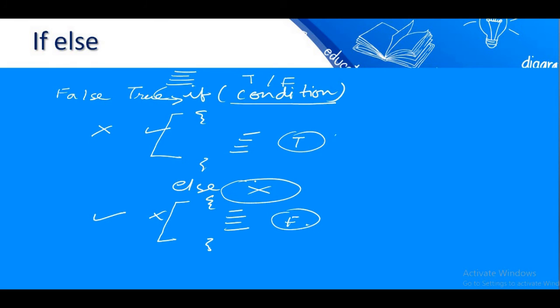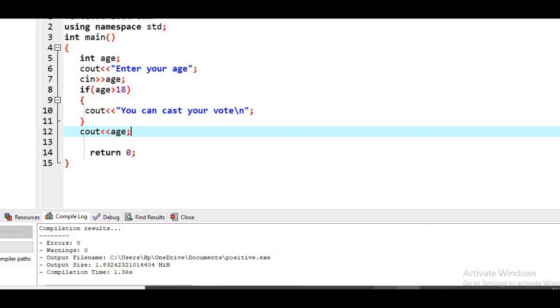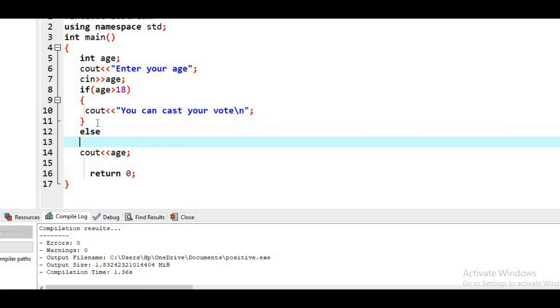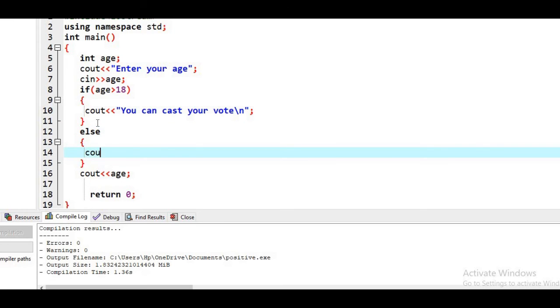Let's make a program of if else also. This time we'll make another program. We can extend it also. We can put a message like this: cout you cannot cast your vote. Now let's execute it.